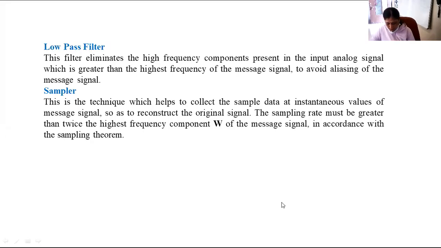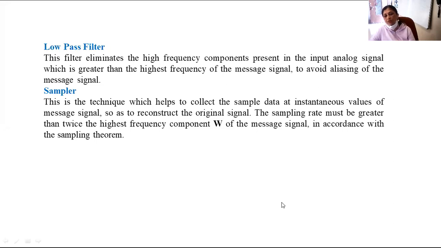The reason is that if you sample the given signal at the Nyquist frequency, the signal will be properly sampled. Signal will be properly sampled means you are able to reconstruct the original signal at the receiving end only and only if you are sampling it with the Nyquist rate.